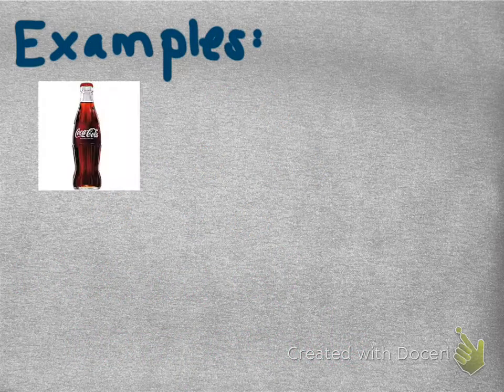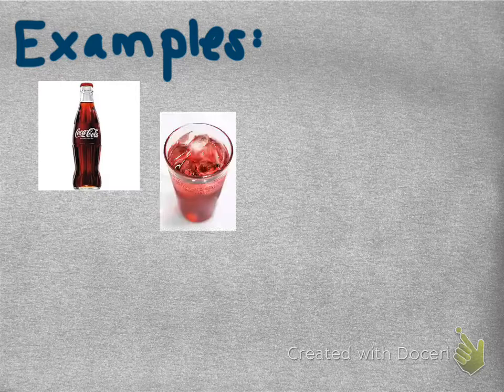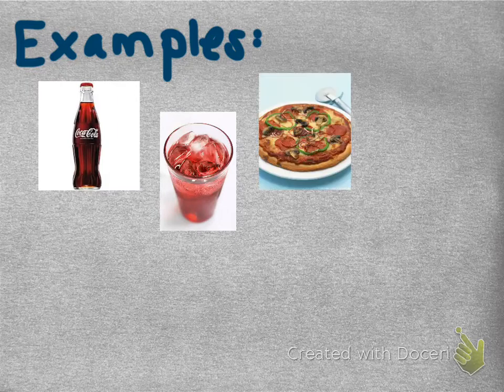Okay, so let's do some quick examples. We have Coca-Cola. It's a mixture that includes a liquid and it has carbon dioxide in it. That's what makes you burp. And that carbon dioxide is a gas that is dissolved in the liquid. We have Kool-Aid, a solid powder that when you put it in the liquid water, it turns the color of the powder.